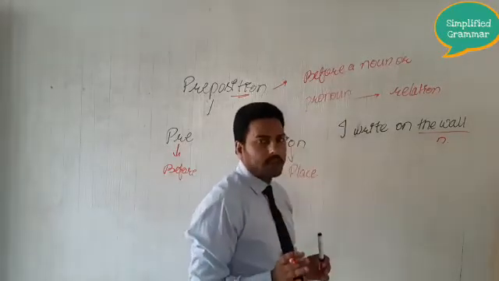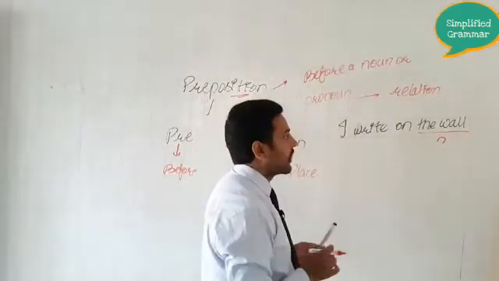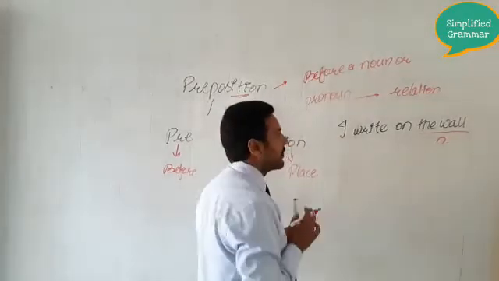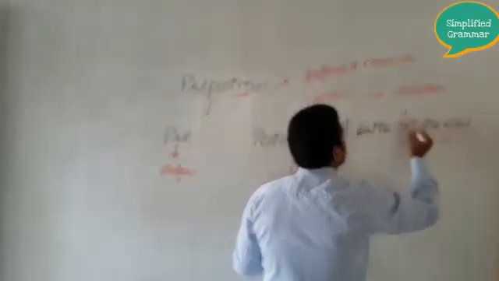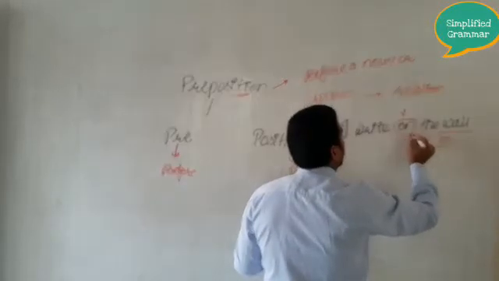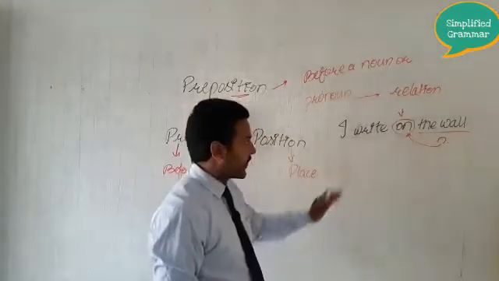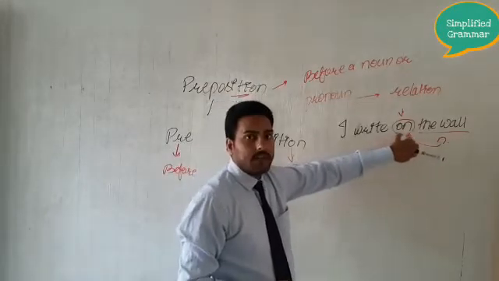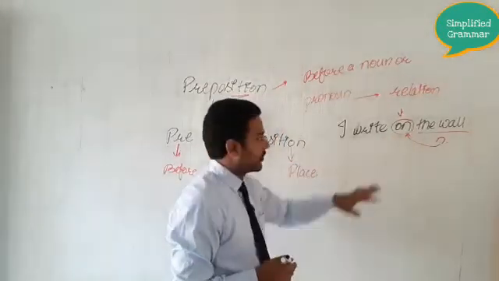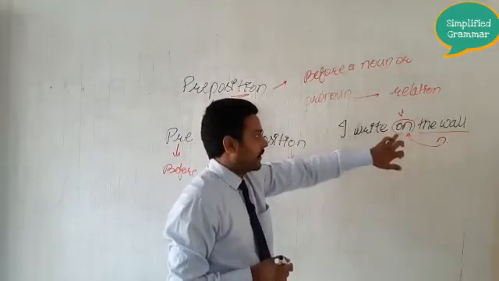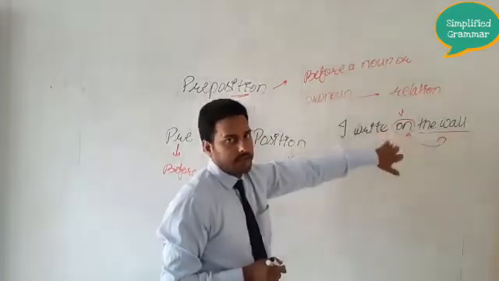So can you identify what is the word that has been used here before the noun? Here you can see on has been used before the noun, to show its relation with the other words in the sentence. So I hope you can identify the preposition in a sentence very easily.